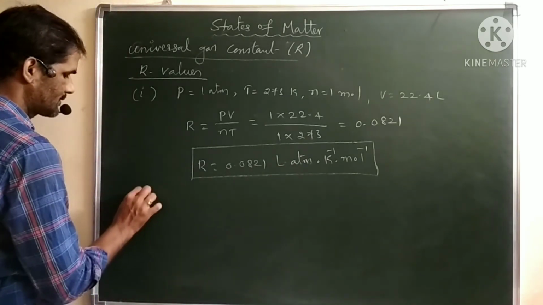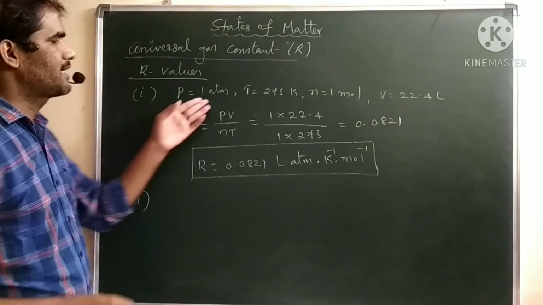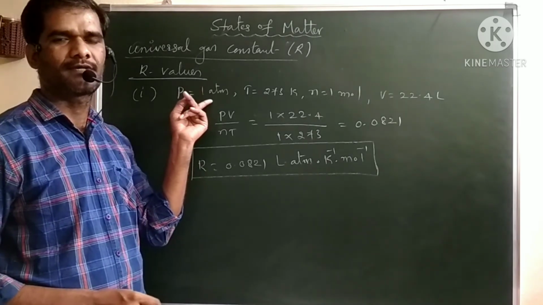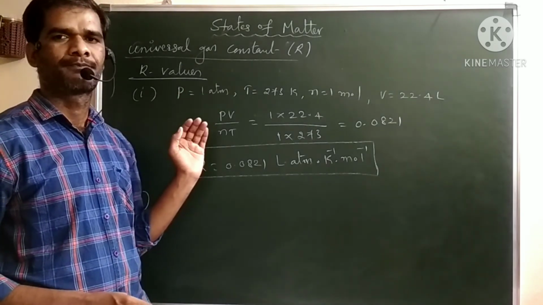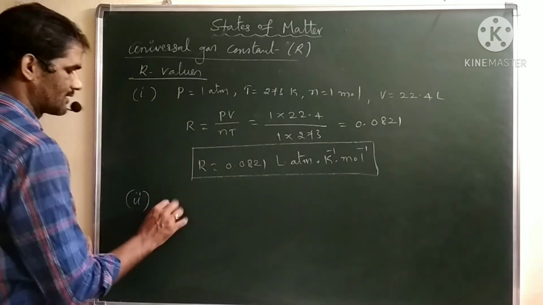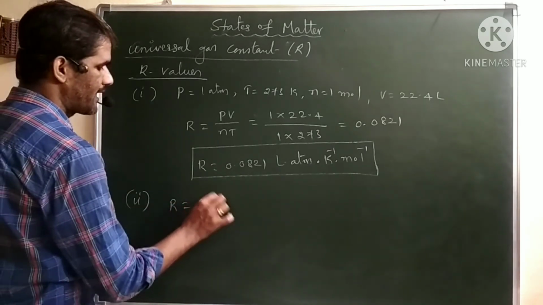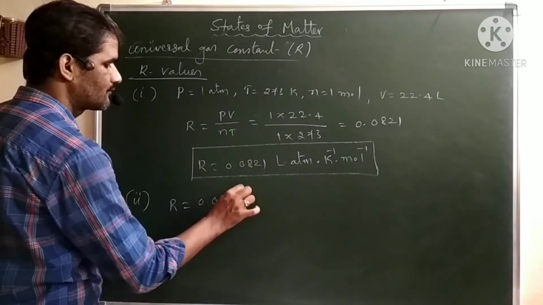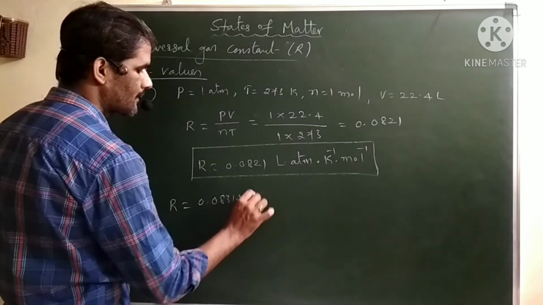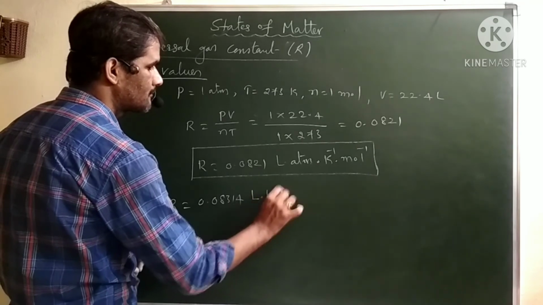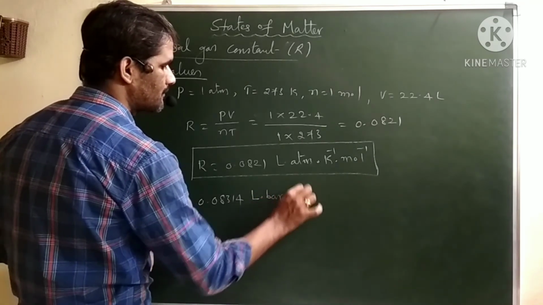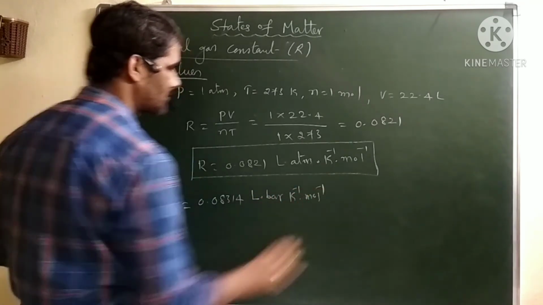Next, if we change the unit of pressure, and instead of atmosphere we take bar, then R equals 0.08314 liter bar per Kelvin per mole.